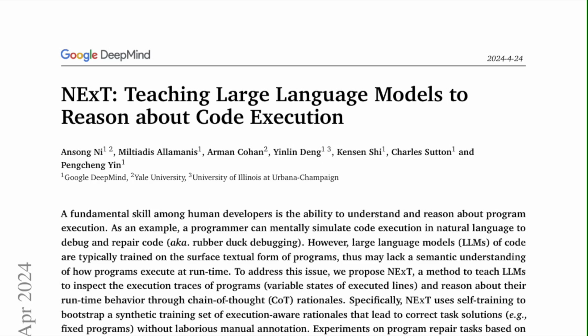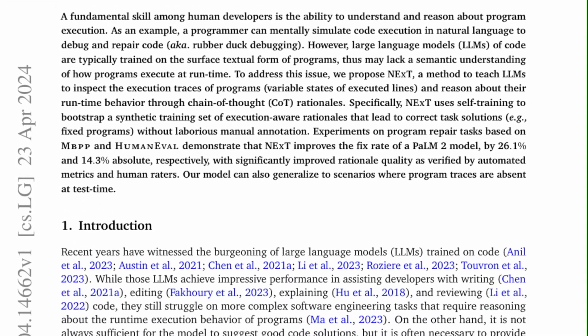Next, teaching large language models to reason about code execution. A fundamental skill among human developers is the ability to understand and reason about program execution. As an example, a programmer can mentally simulate code execution in natural language to debug and repair code, also known as rubber duck debugging. However, large language models, or LLMs, of code are typically trained on the surface textual form of programs, thus may lack a semantic understanding of how programs execute at runtime.